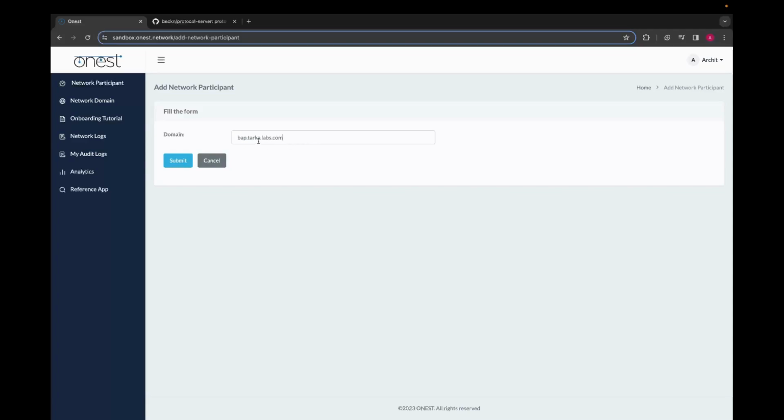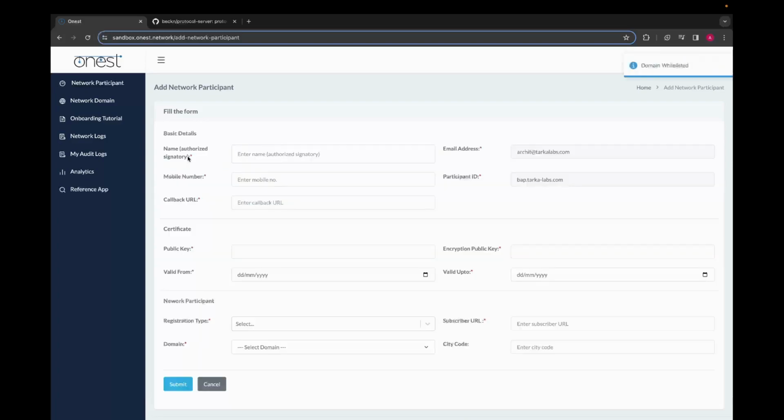tarka.labs.com. Let's do this. After entering our domain, we submit it. This adds us to the network's whitelist, which is a list of approved participants. Now, since we have been whitelisted, we can move on to the detailed registration form.